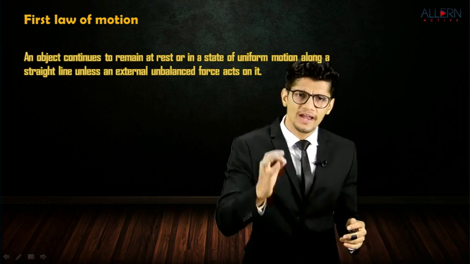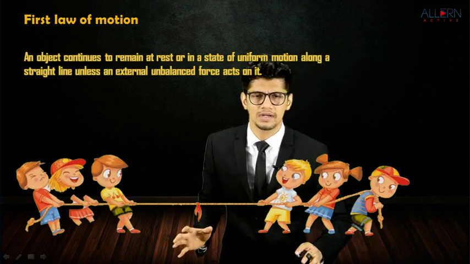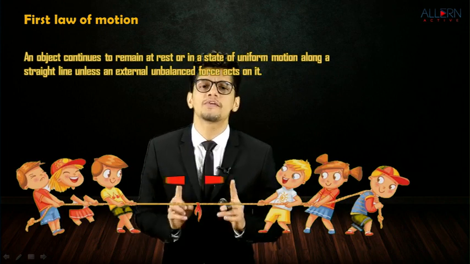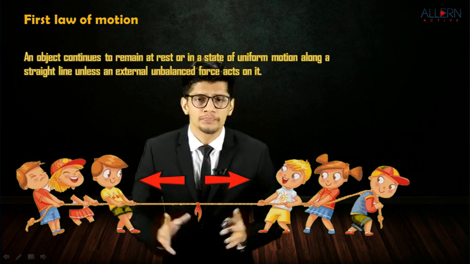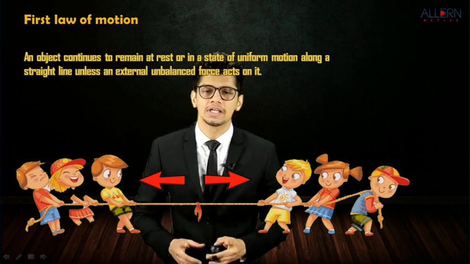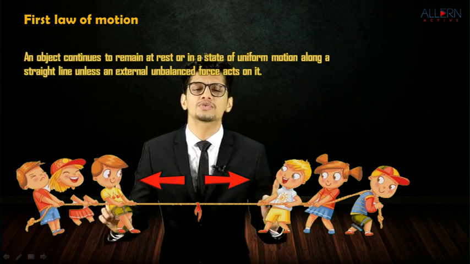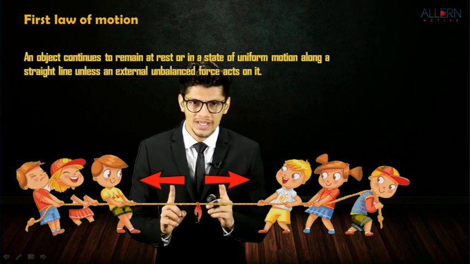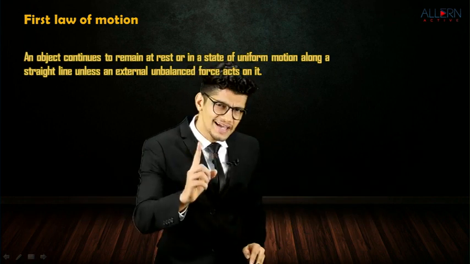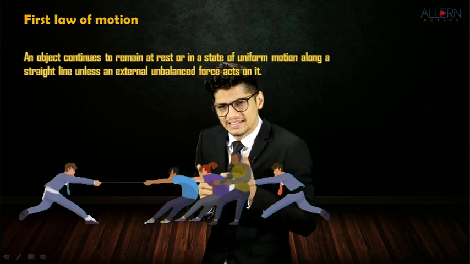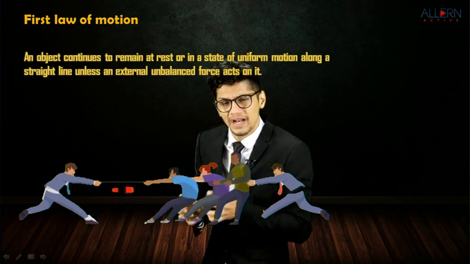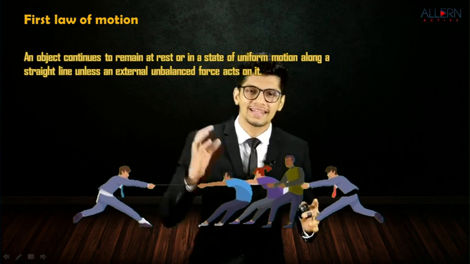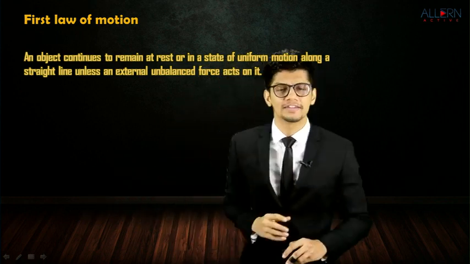Now why do we specify the word unbalanced? Let us take an example and try to understand. Here you can see we have two teams, and these two teams right now are applying equal force. That means this is a balanced force. What are balanced forces? Those forces which are equal in magnitude but opposite in direction. So here you can see whenever there is an application of a balanced force, there is no motion taking place. But we change the scenario. In this scenario, this team is applying more force. Since the force applied by this team is more, it is an unbalanced force, and here we can see motion takes place. That is why we need to specify the word unbalanced.